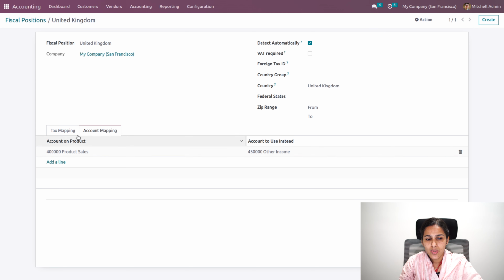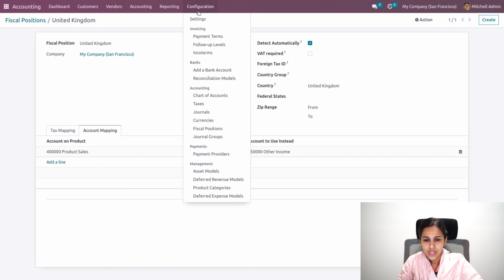That is, the account on the product will be product sales, but on a transaction for a particular customer from the country we have provided over here, that is United Kingdom, even though the actual income account is product sales, it will be accounted into other income. That is, this account will be used instead of product sales.